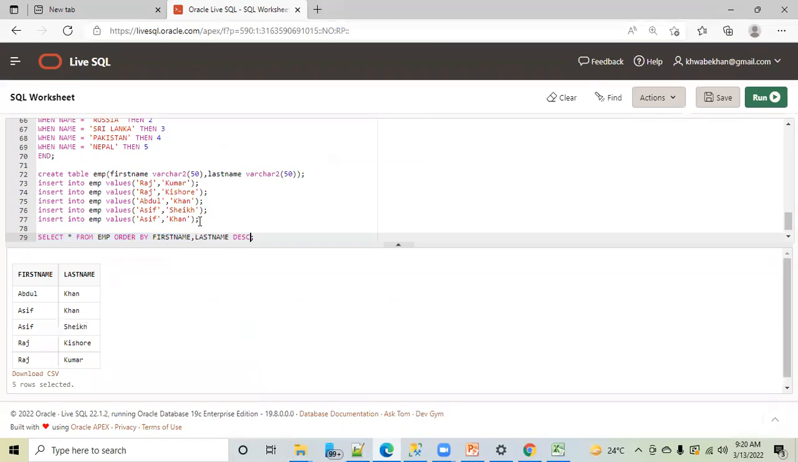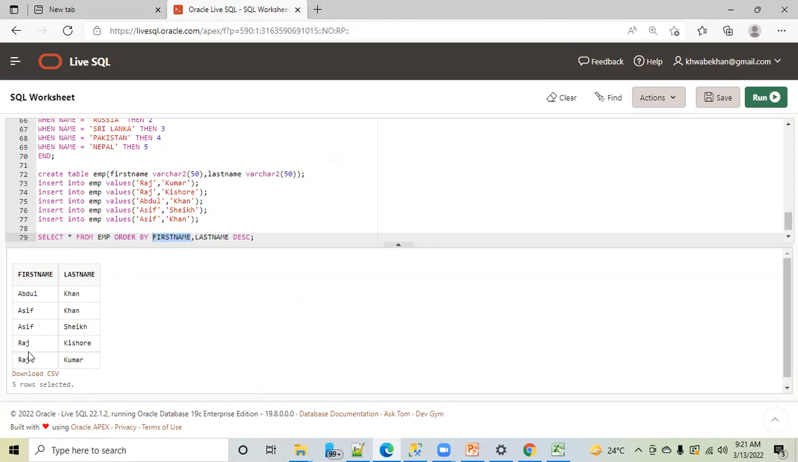So what is the meaning of this? The meaning of this is I am telling the SQL engine to first give priority to first name. I have not mentioned anything else, so by default, the SQL engine will understand that the user wants me to sort this in ascending order. So all the first names are sorted in ascending order.